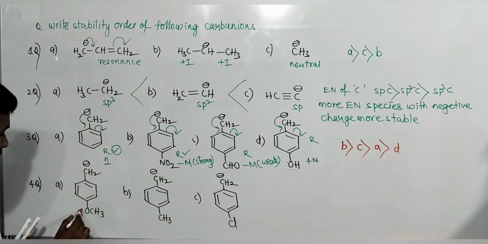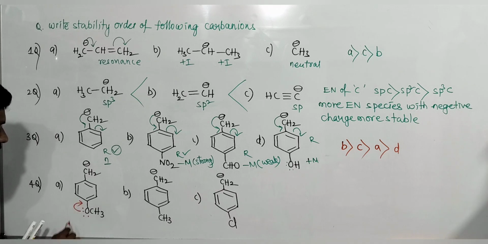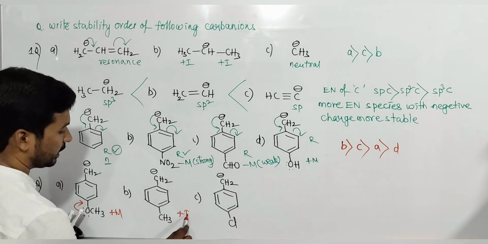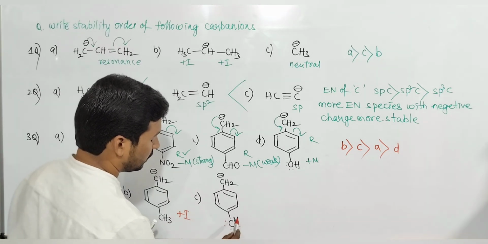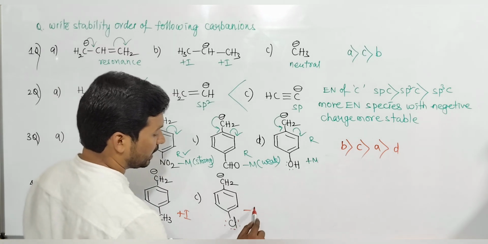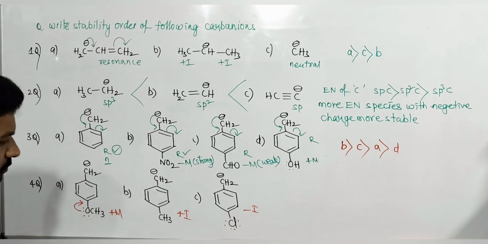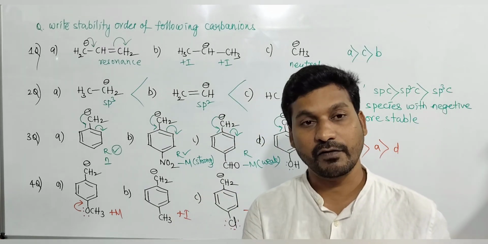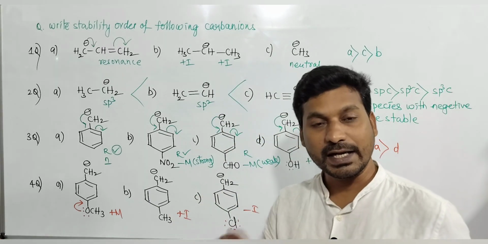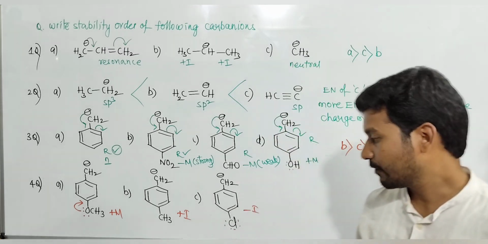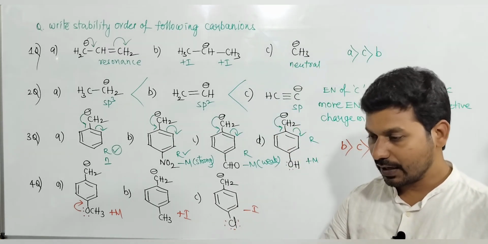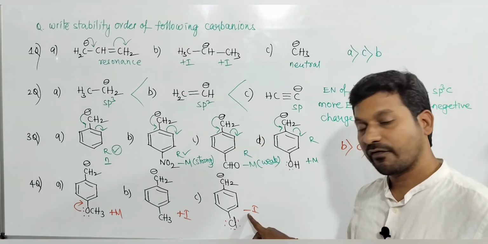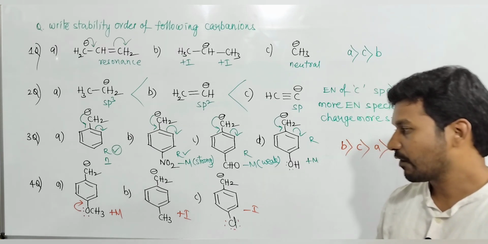Next, here the OCH3 group. This is what? Plus M group. This is a plus I group. Methyl group is a plus I group. Chlorine group is plus M and minus I, but minus I dominates over plus M. In general, mesomeric effect always dominates over inductive effect, but only for halogens, the inductive effect dominates over the mesomeric effect. Halogens are minus I groups and plus M groups, but the inductive effect dominates. Consider only the inductive effect for it.